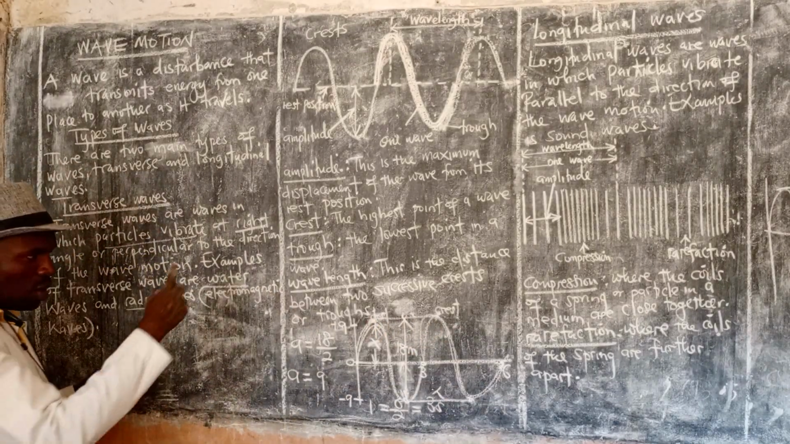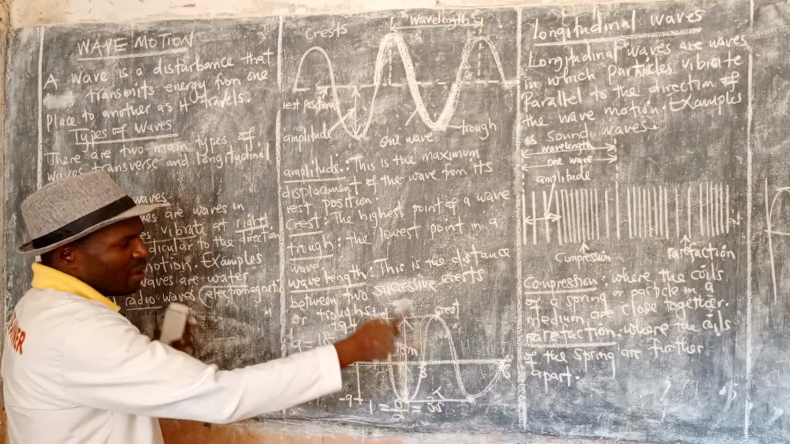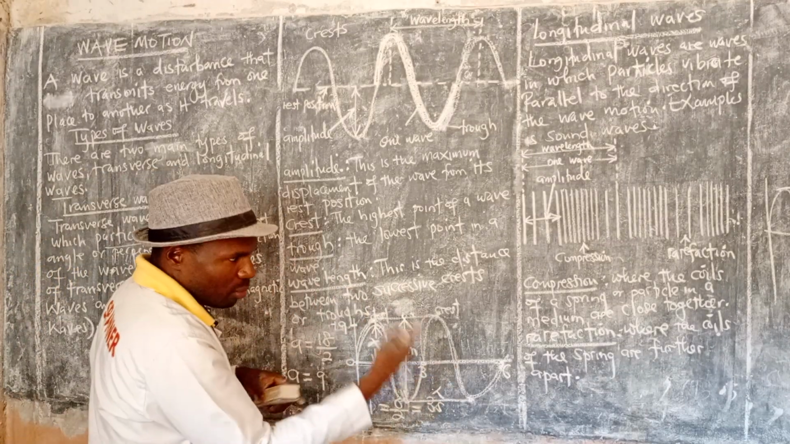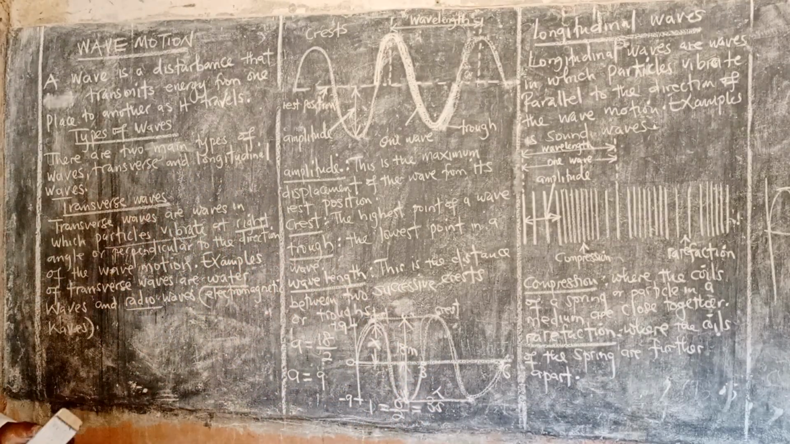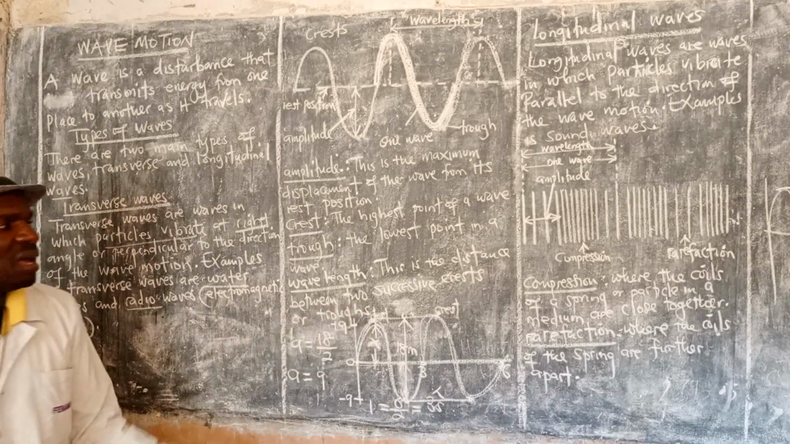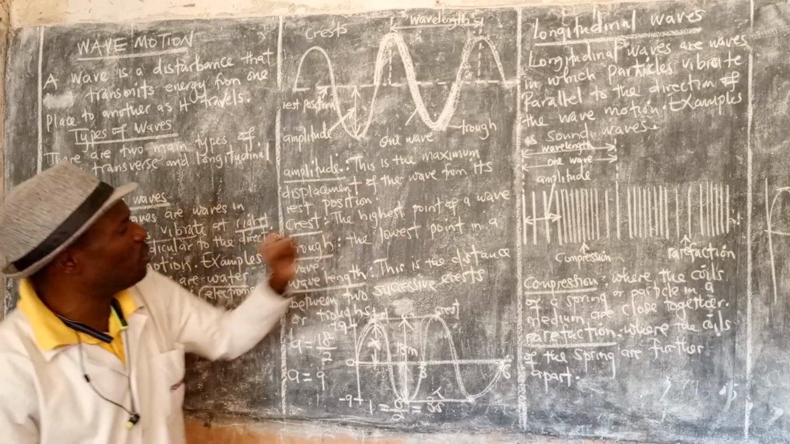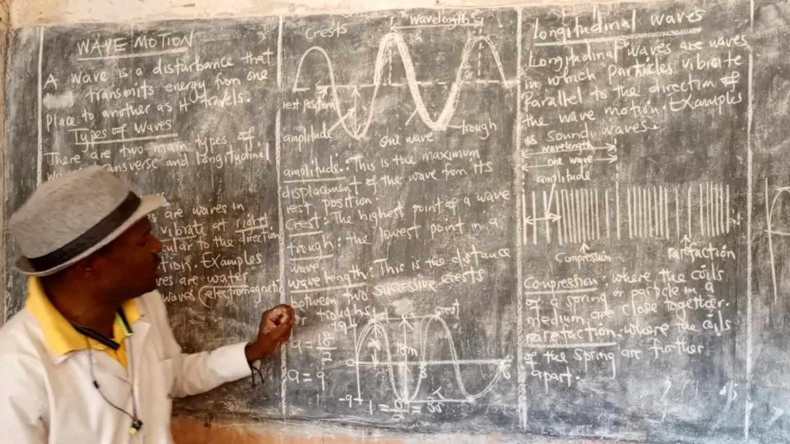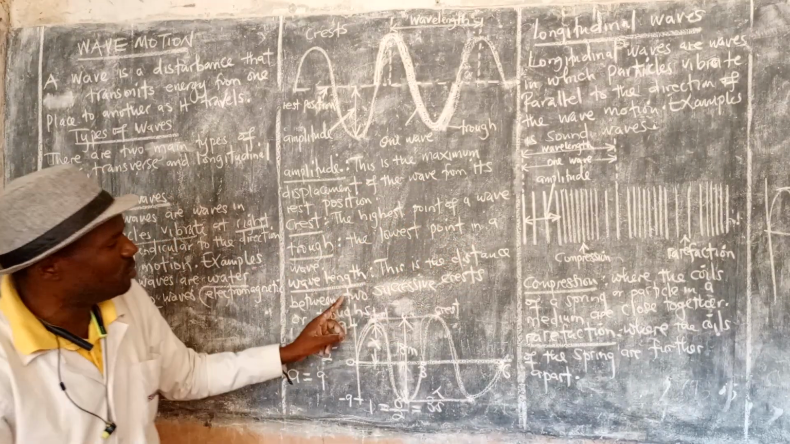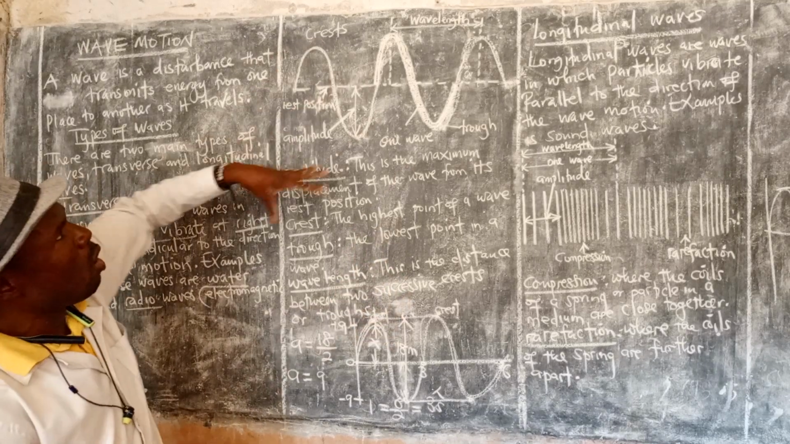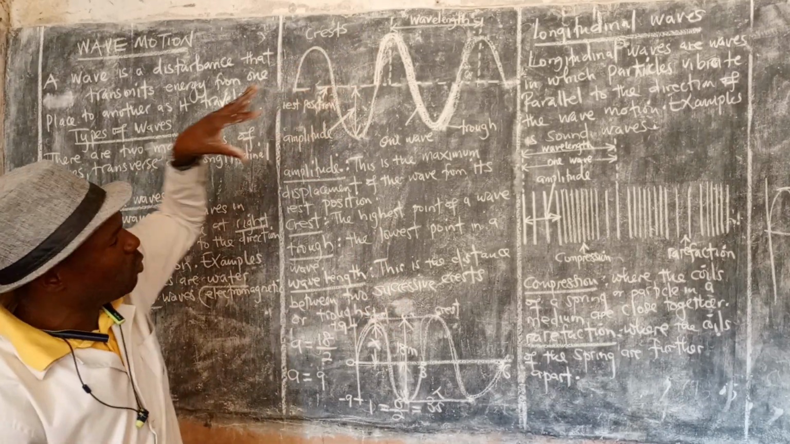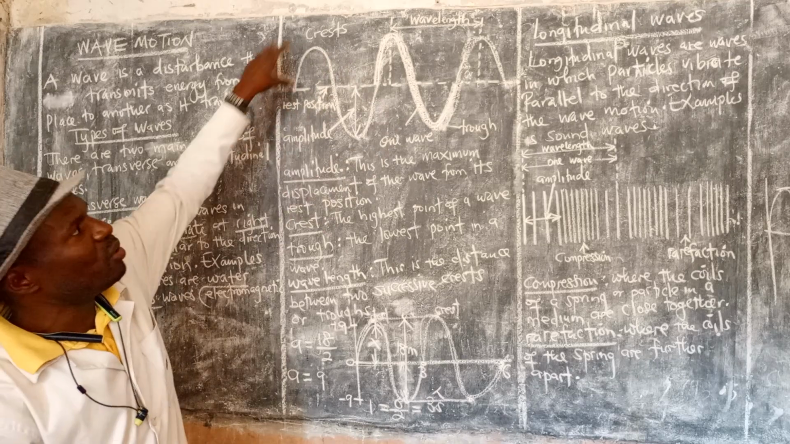That's why I am explaining this, because it is very important. Go and look up questions to check how they come under this. Then crest is the highest point, trough is the lowest point, and the wavelength is the distance between two successive crests. So know what a longitudinal wave and what a transverse wave is, and how they are categorized.